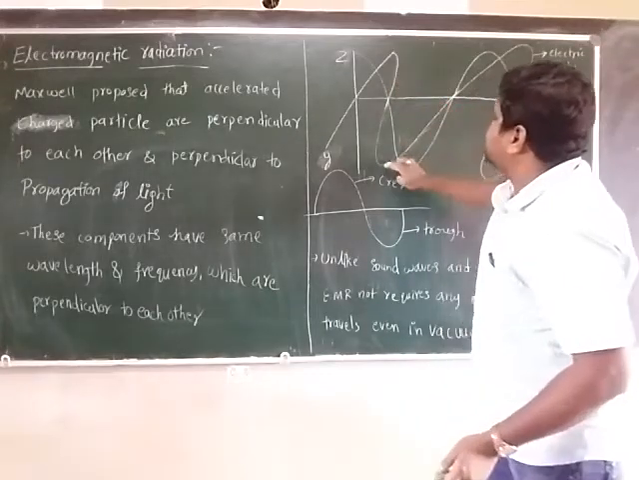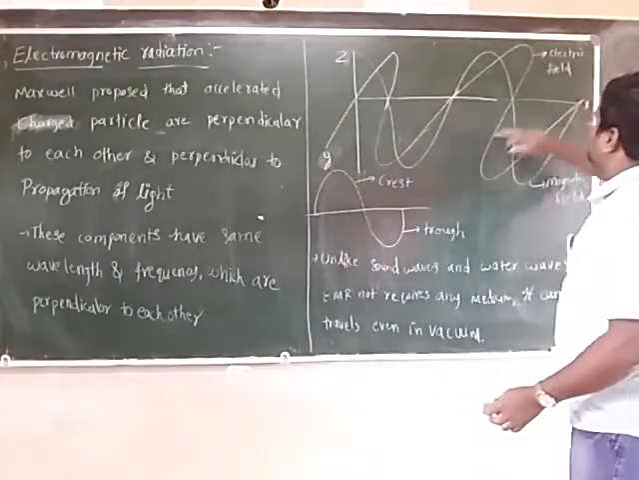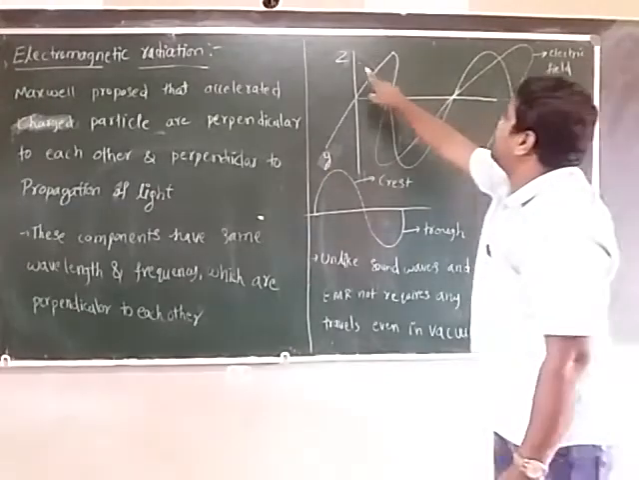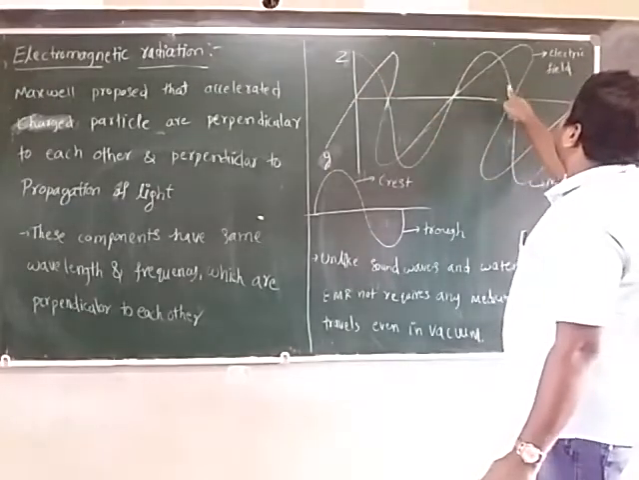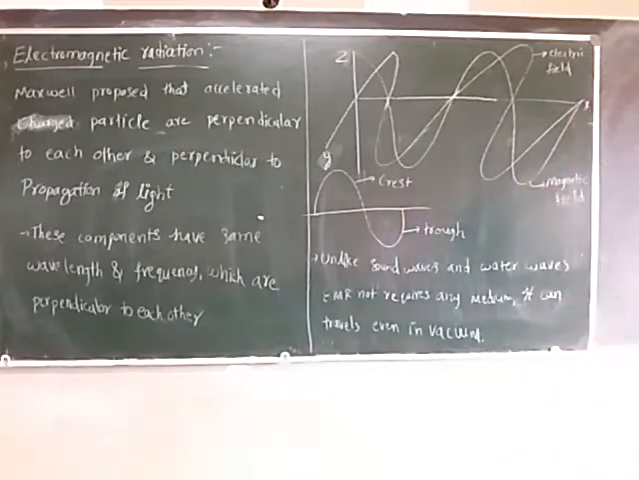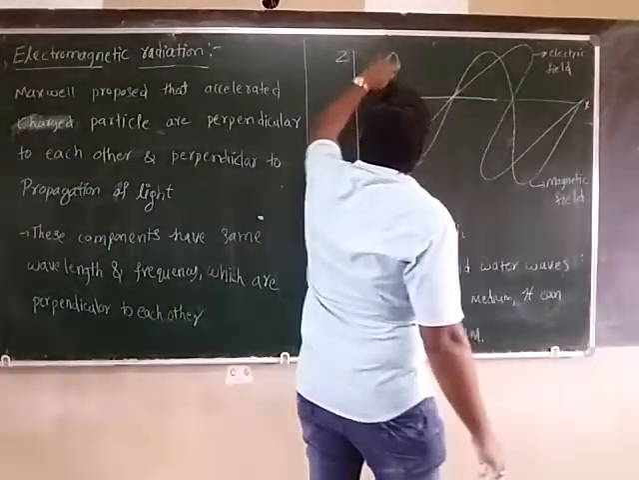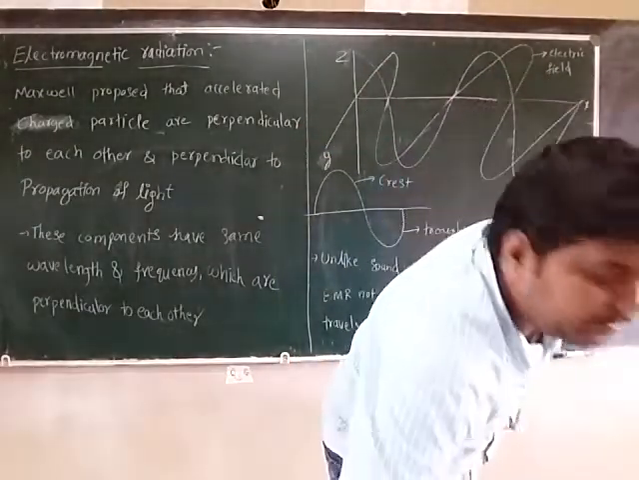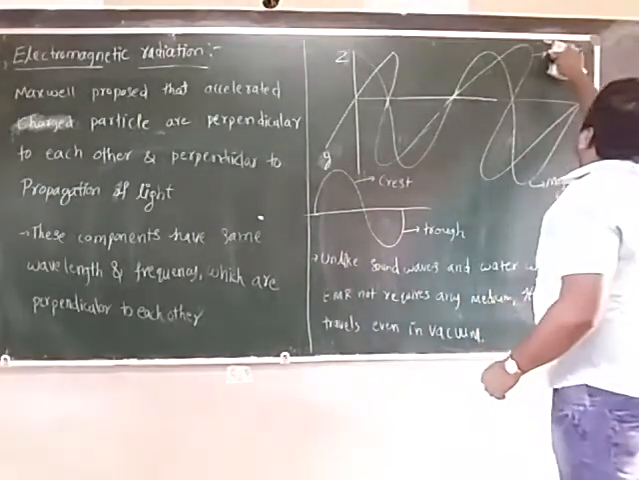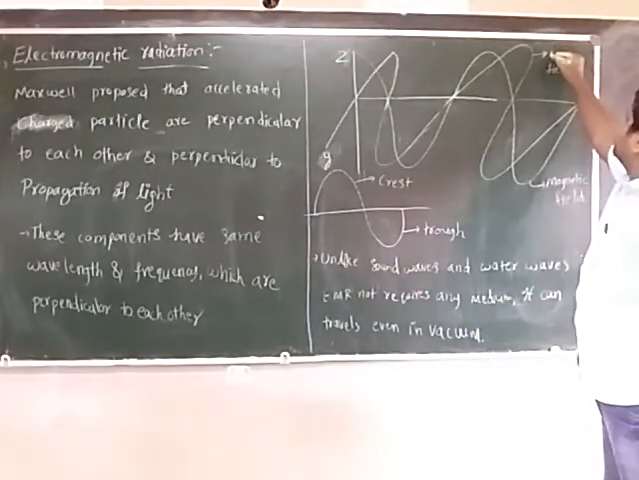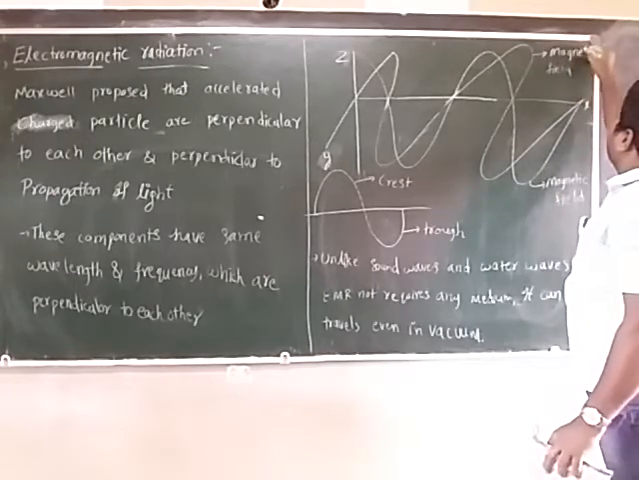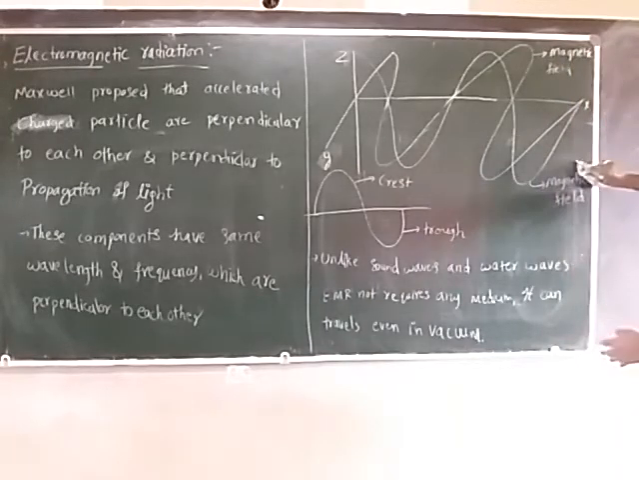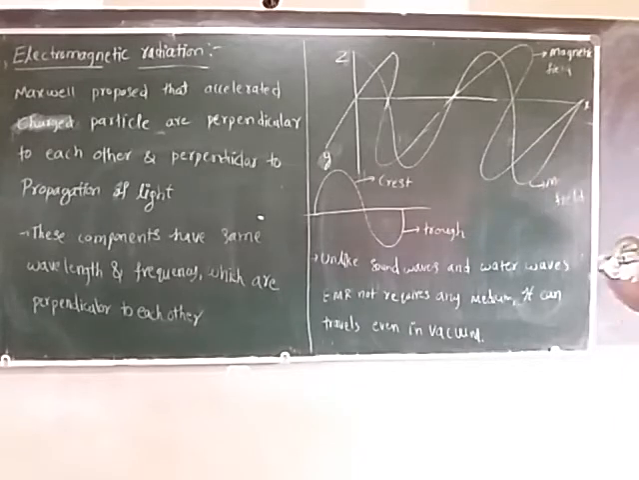So along the y-axis we have the magnetic field, and along the z-axis we have the electric field. See here clearly, this horizontal one is the magnetic field, and this is the electric field.